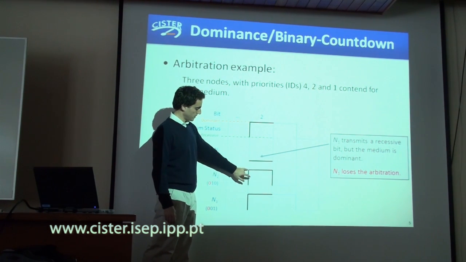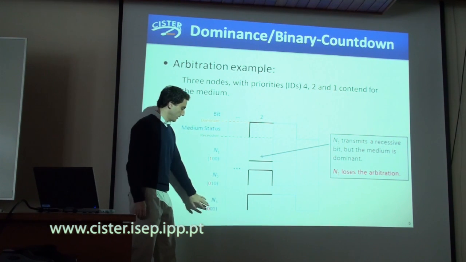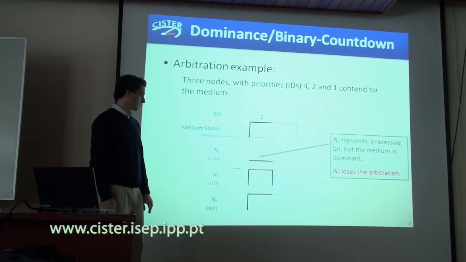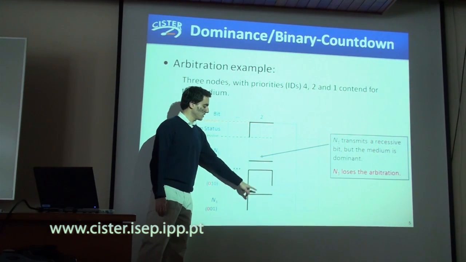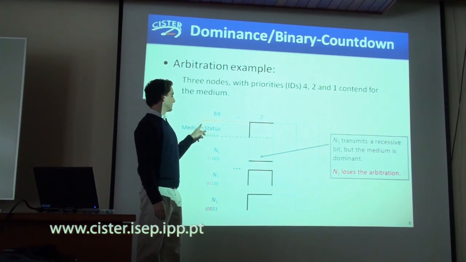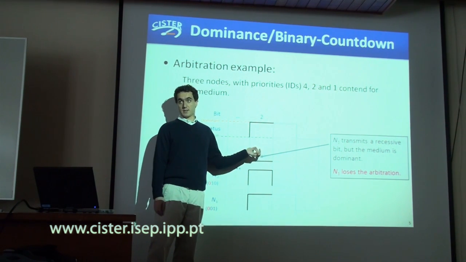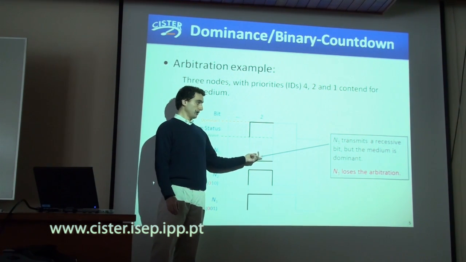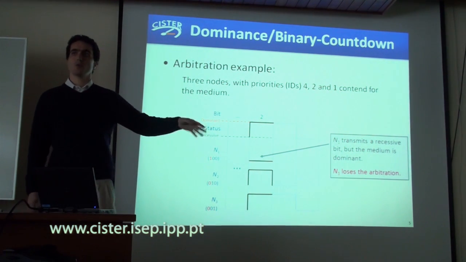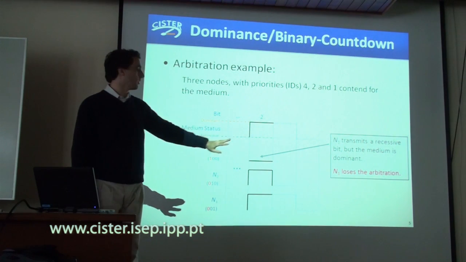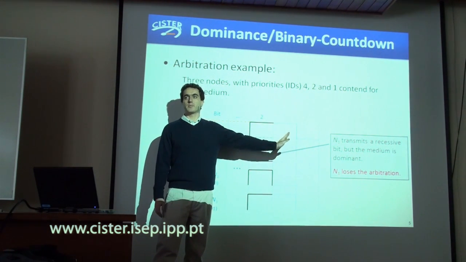It's here. The state is higher. If it was here, it would be recessive. And here it is also transmitting a 0, a dominant bit. So here, these two nodes transmit a dominant bit, and the state of the medium is dominant. So this node, at the same time he's transmitting, he looks at the medium and he says, oh, the state of the medium is dominant, so I know someone else has a higher priority than me. From here on, I will not transmit more bits, I'll just monitor the medium.